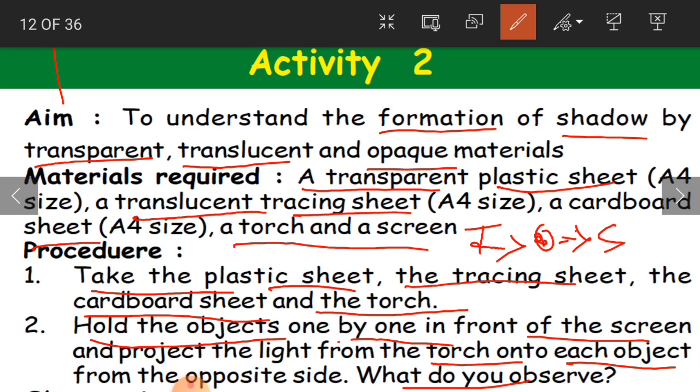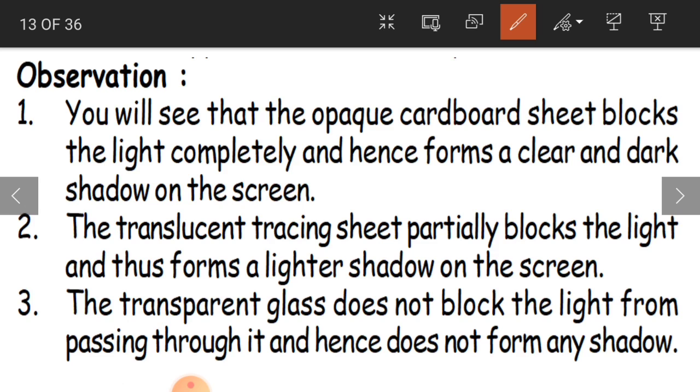Okay, and what you are going to observe, the first one is, you will see that the opaque cardboard sheet blocks the light completely and hence forms a clear and dark shadow on the screen. The A4 size cardboard sheet is going to block the complete light. So you can see a clear and dark shadow on the screen. Whatever the shape of the object is, suppose you have taken a ball, you can see a clear dark round shape on that screen. That is nothing but the shadow of the ball.